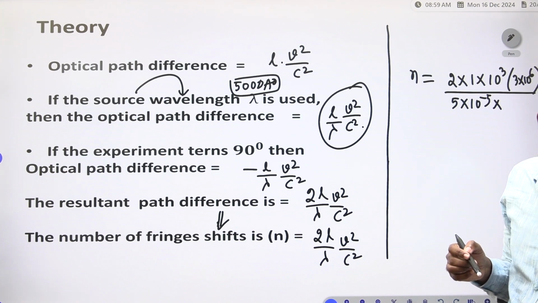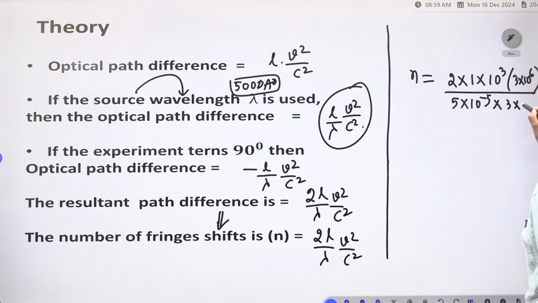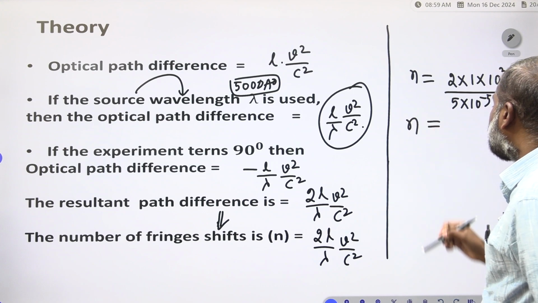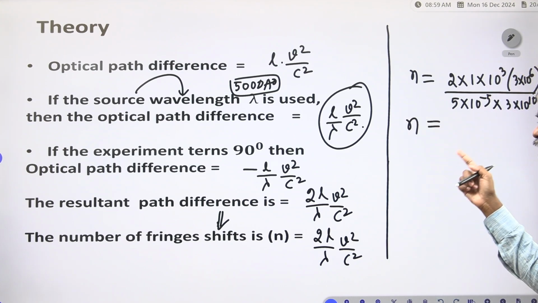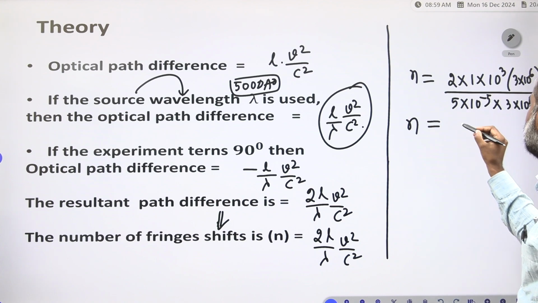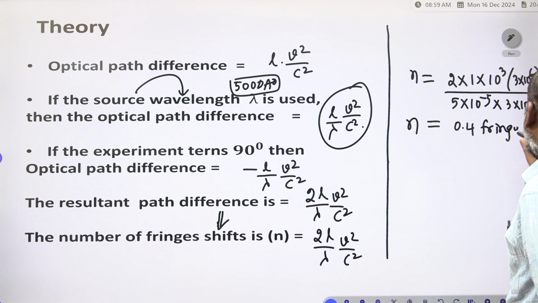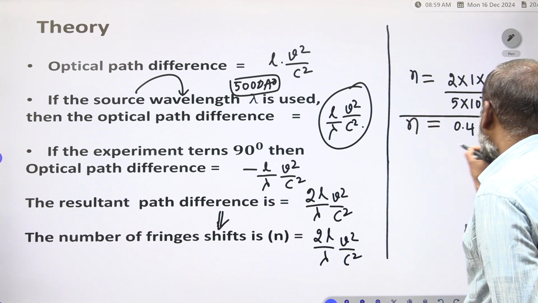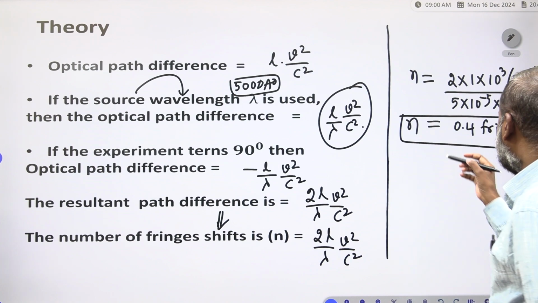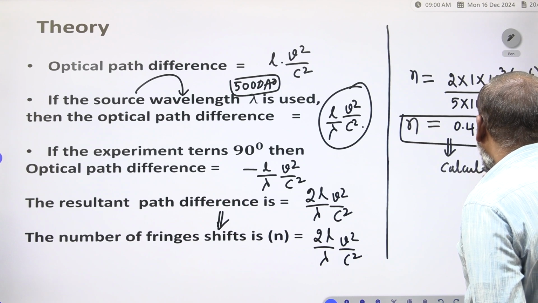What is that light velocity? You have to take the light velocity 3 into 10 to the power of 10 centimeters per second. Now you have to observe n, the number of fringes shifting, that is 0.4 fringes. 0.4 fringes is shifting. Clear? So the 0.4 fringes is shifting. This is the calculated value.